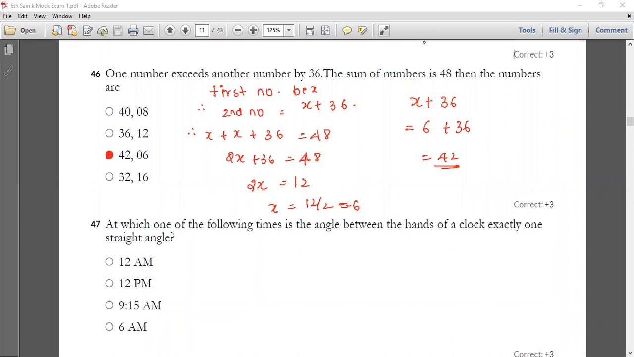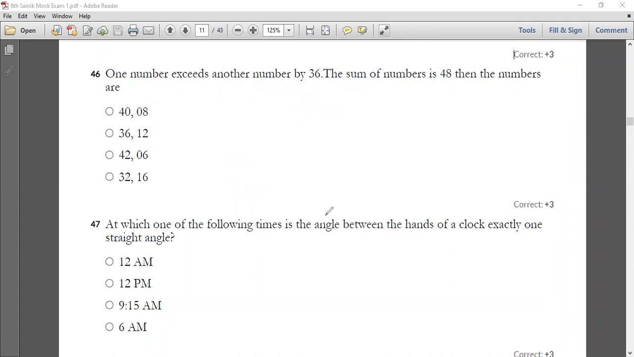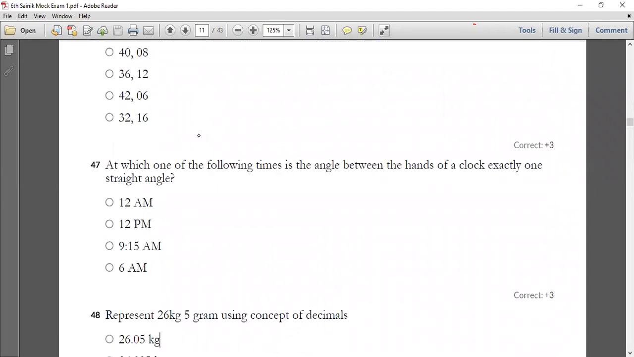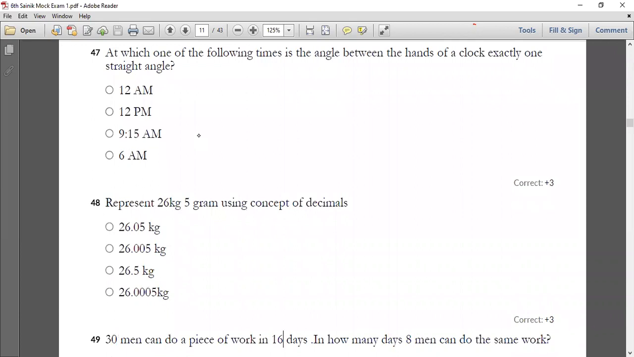And moving on to your 47th question. All of you have a look into your 47th question. What is it going to tell you? At which time is the angle between the hands of a clock exactly a straight angle? They're asking this question. Let me draw a clock and explain this one.